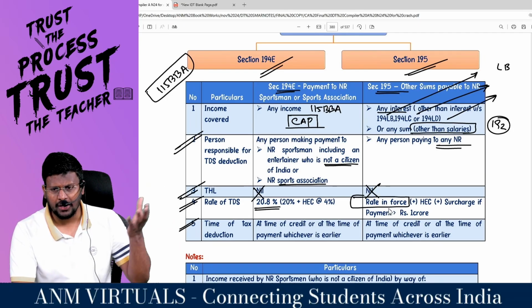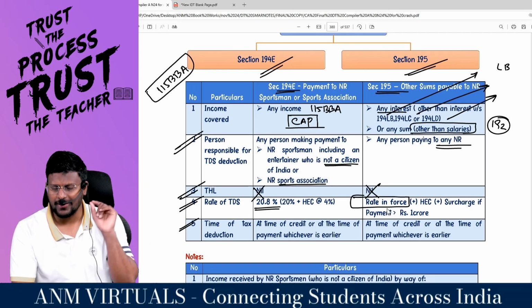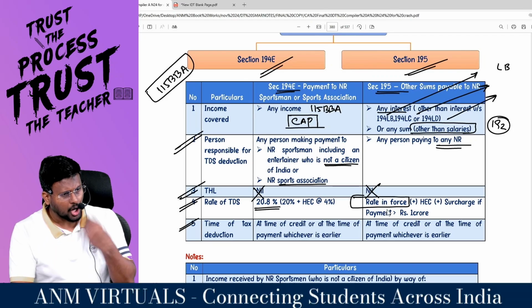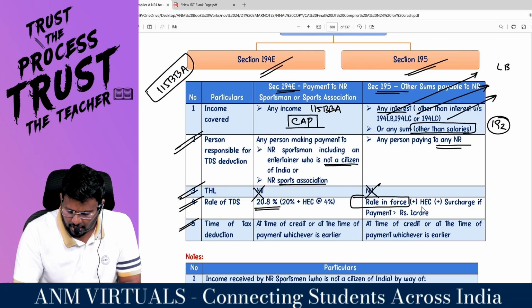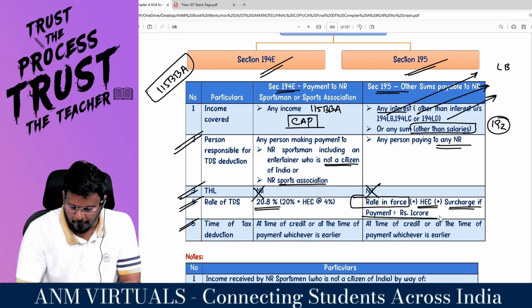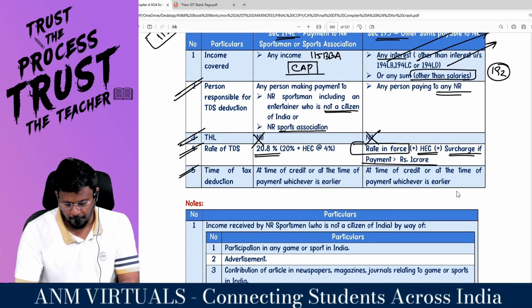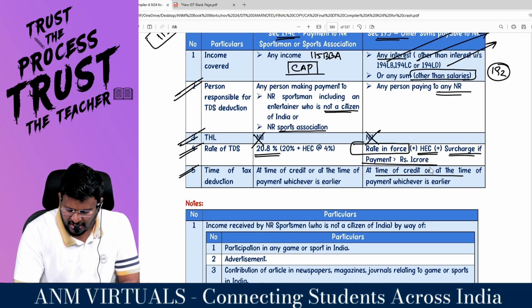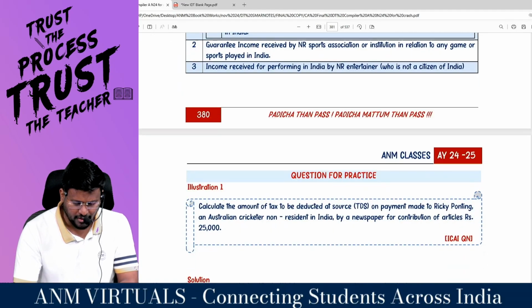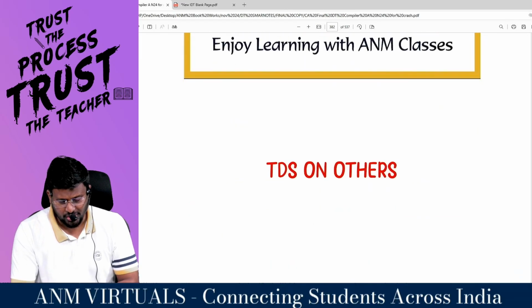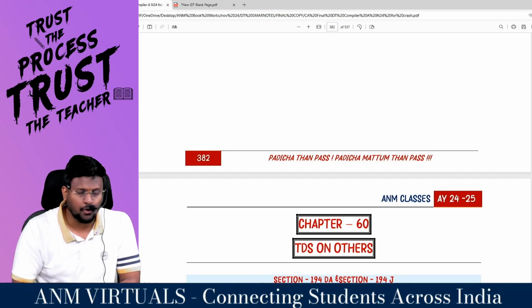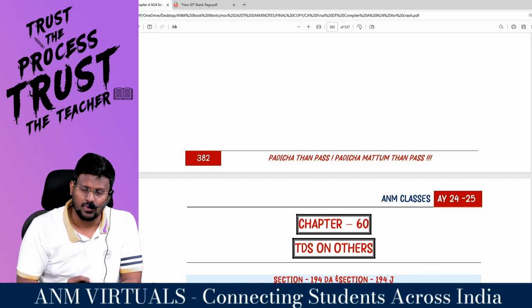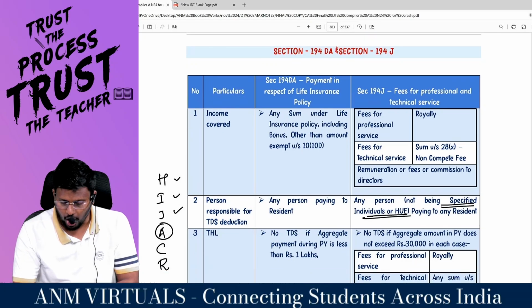You have to go and check 115A. You have to go and check the respective rate. If the rate is normal rate, you have to put the normal rate. Concessional rate, that rate in force plus health and education cess plus surcharge if applicable, if the income is more than how much? 1 crore. When are you supposed to deduct the TDS? At the time of credit or at the time of payment, whichever is earlier. So two sections are there. Still, so many exclusive sections are there for non-resident. Those TDS sections we will be discussing in the non-resident part.